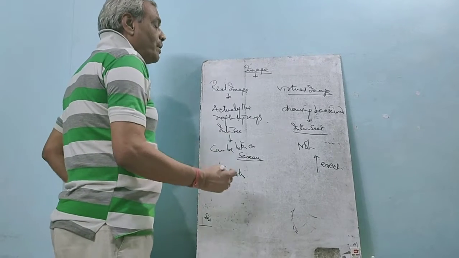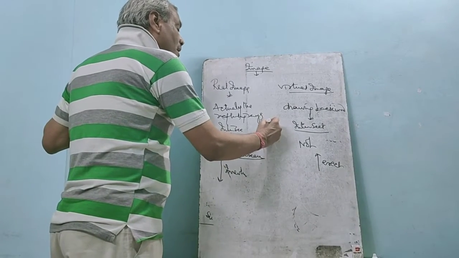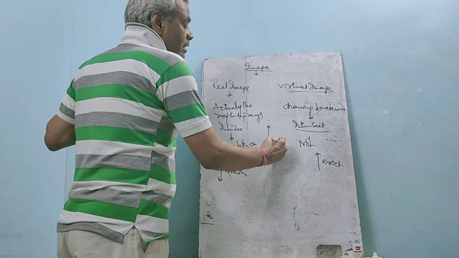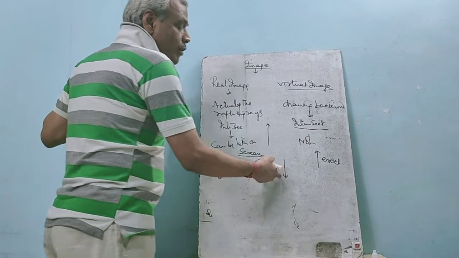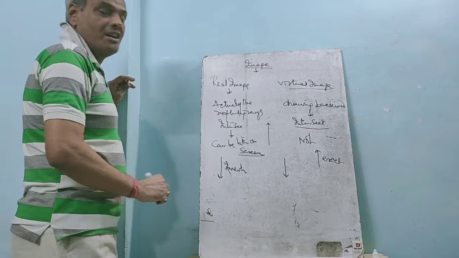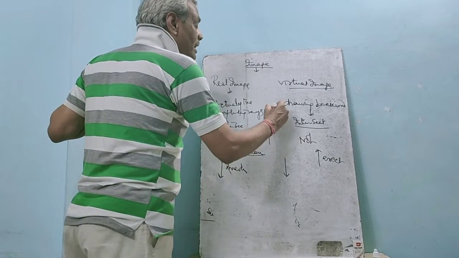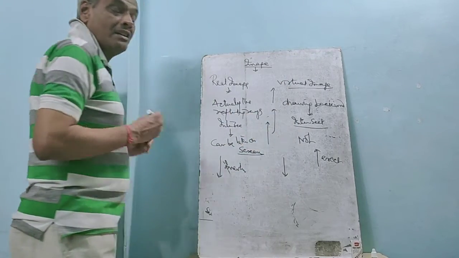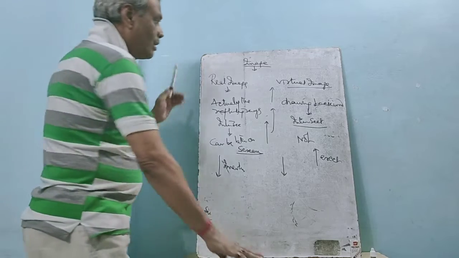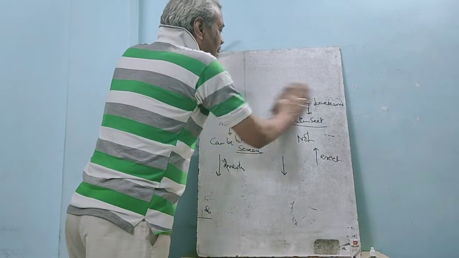What is the meaning of inverted? Suppose this is your object, and the image is in this direction, then this is an inverted image. And if your object is this way and the image is also this way, then this is erect. Got it?